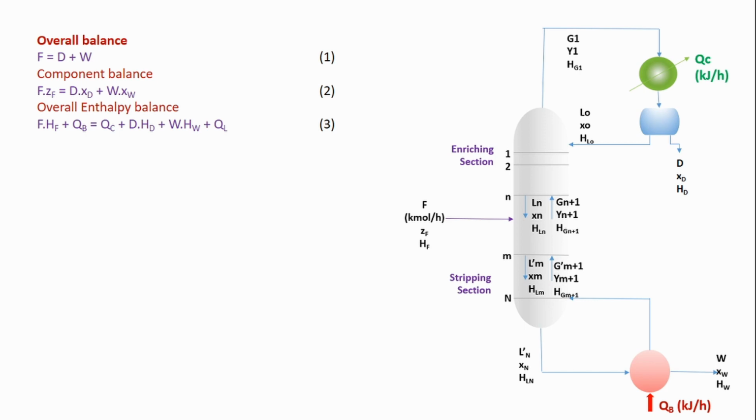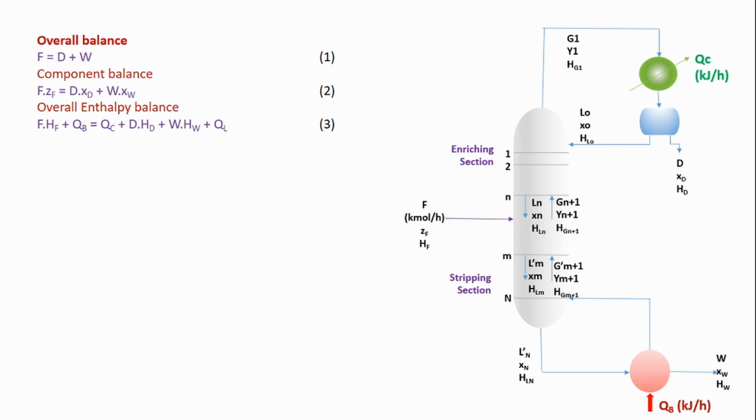So we will write the enthalpy balance also in this method. The enthalpy of all the input streams is balanced with the enthalpy of the output streams. So for input we have the feed, so feed multiplied by the enthalpy of feed, plus we are adding the heat in the reboiler. So QB is the energy added in the reboiler, and the heat removed from this column is removed from the condenser, which is QC, and the energy removed with the distillate product.